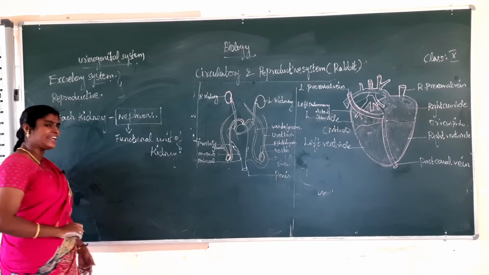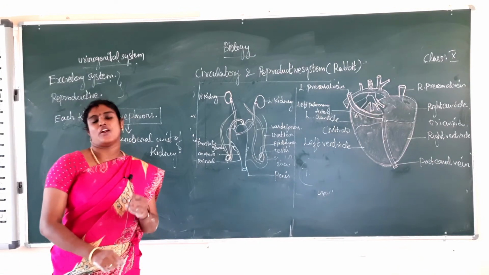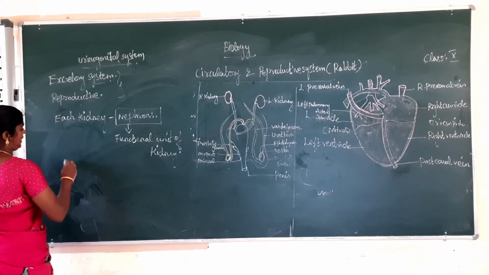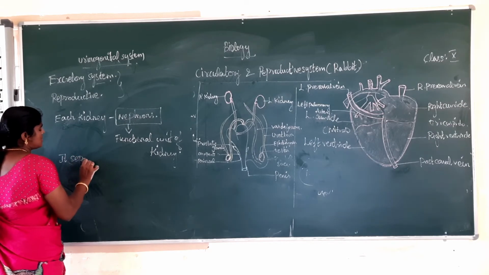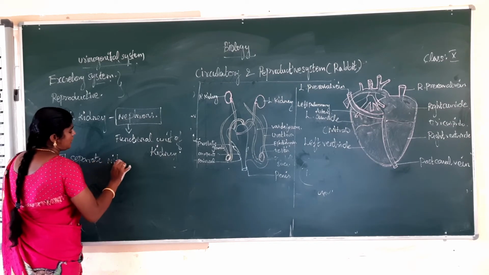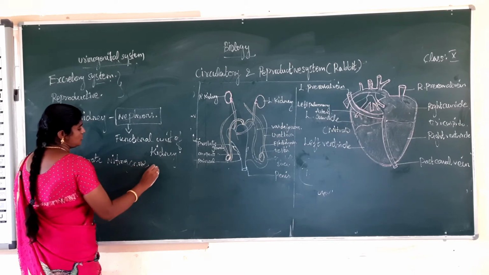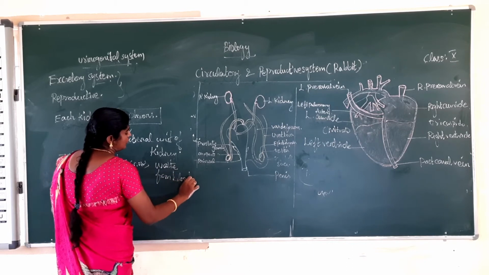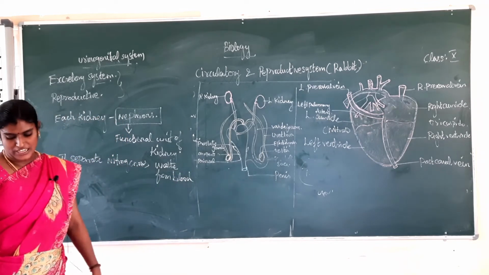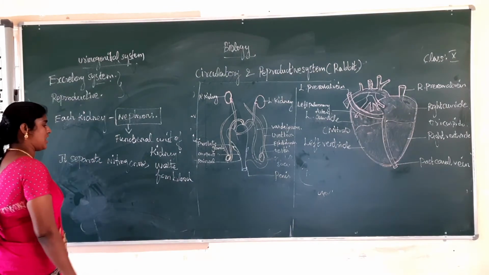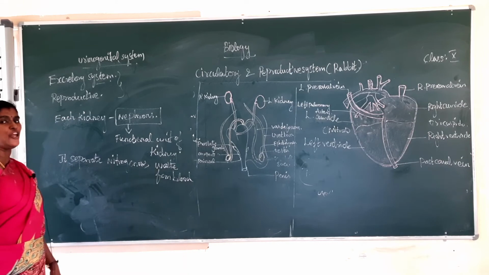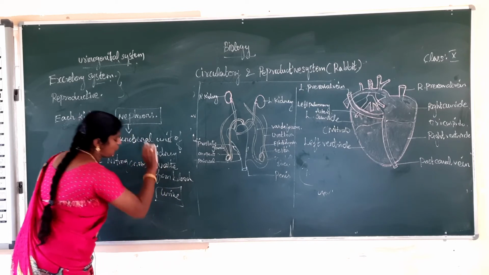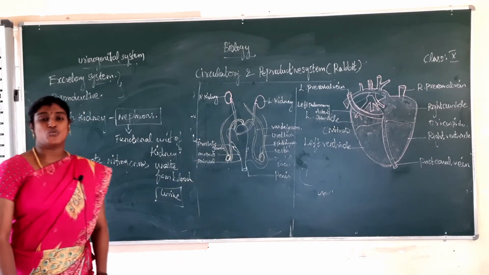What is the use of the kidney? It separates the nitrogenous waste from blood. Okay, what is the use of kidney? It separates nitrogenous waste from blood and excretes it in the form of urea. That is called urine. Why is it called urine? Urea is present, so it is called urine. Okay, next one. What is kidney?